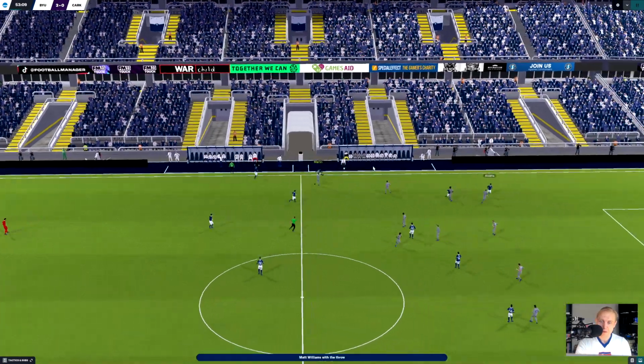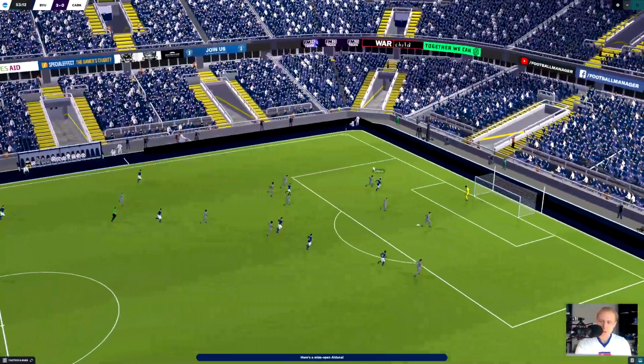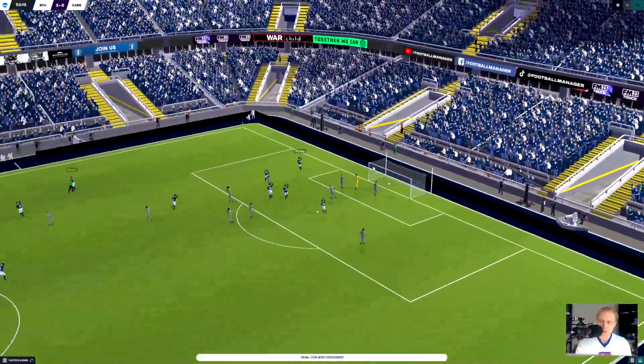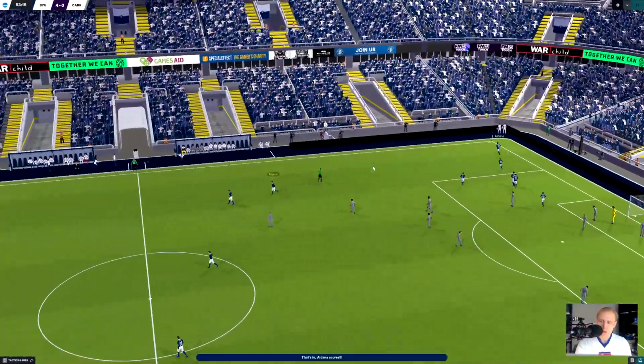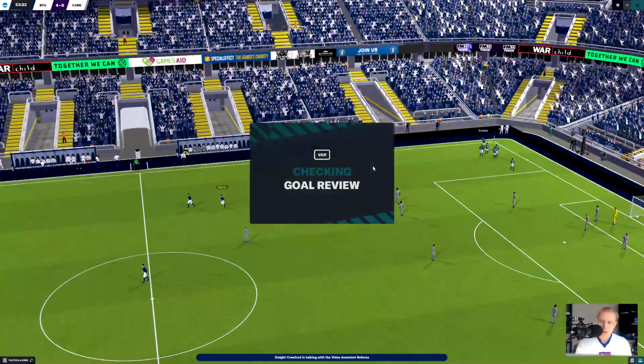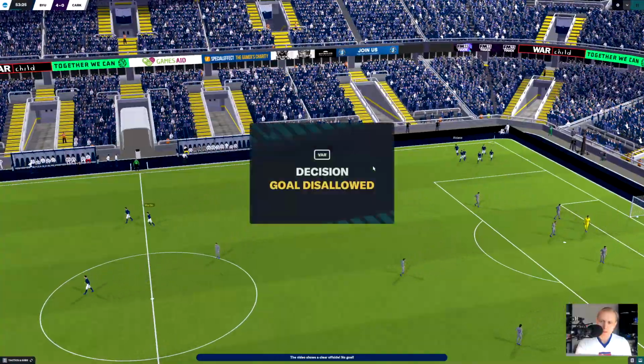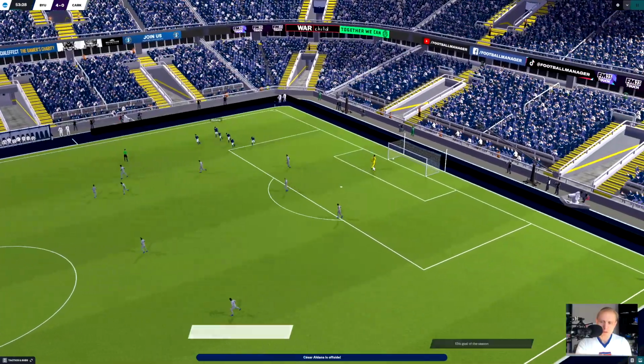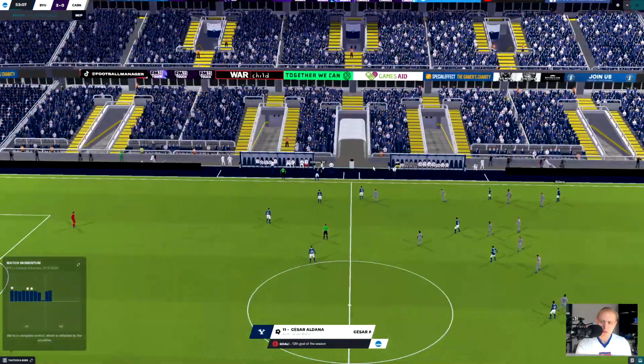Matt Williams with the throw over to Martin. Martin looks forward and dumps it into Aldana, and Aldana scores. He's going to score from that angle all the time. Question is whether he was marginally offside or not. I think he's onside. Let's see. Now, it's disallowed for offside. He was offside, and it was a close call.